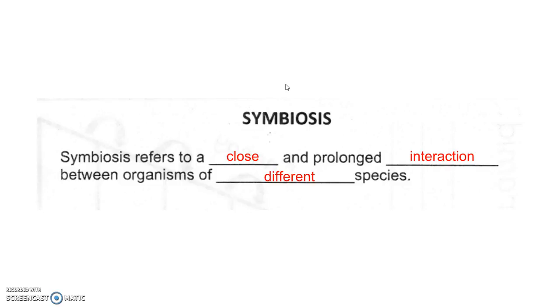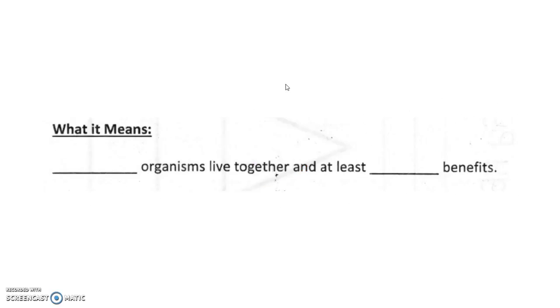Let's take a look at the first one here, the 3 types of relationships. Oh, wait, or what it means. Okay, it means 2 organisms that live together and at least one benefits. Okay, not always both of the organisms benefit. Sometimes it's just one of them. All right, so let's take a look at 3 types of these relationships.